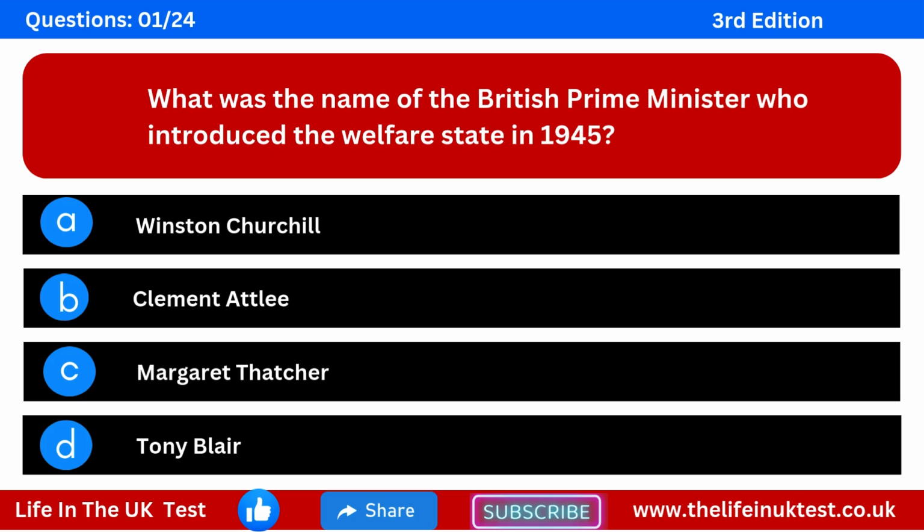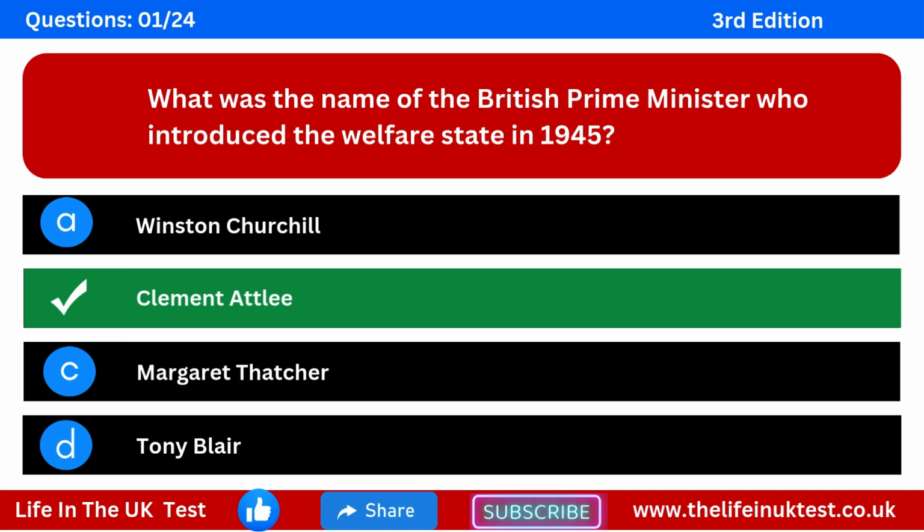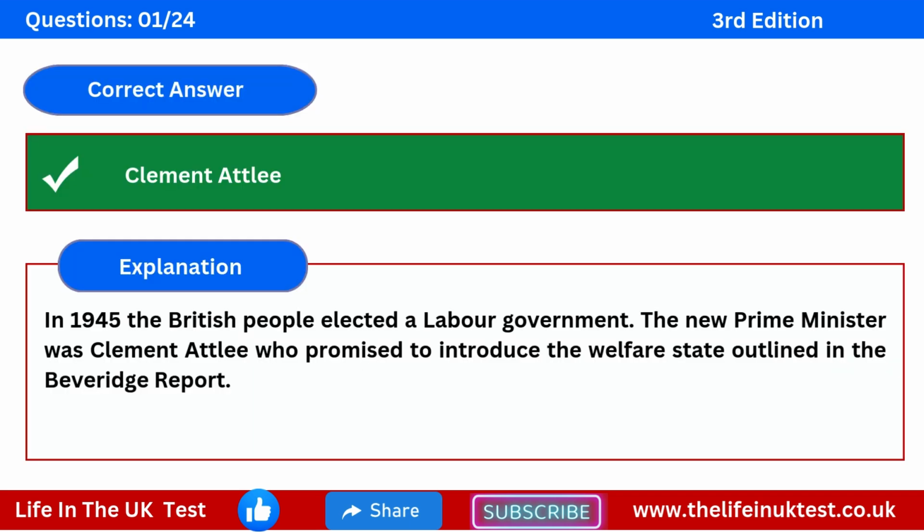Let's get started. Question 1. What was the name of the British Prime Minister who introduced the welfare state in 1945? Option A. Winston Churchill. Option B. Clement Attlee. Option C. Margaret Thatcher. Option D. Tony Blair. The correct answer is Clement Attlee. Explanation: in 1945, the British people elected a Labour government. The new Prime Minister was Clement Attlee, who promised to introduce the welfare state outlined in the Beveridge Report.